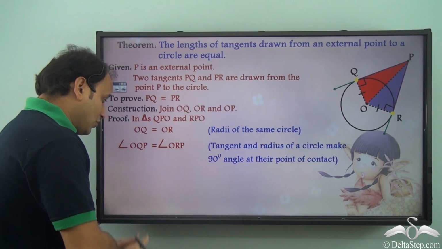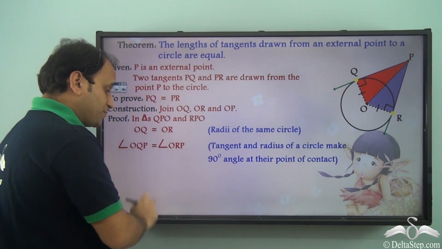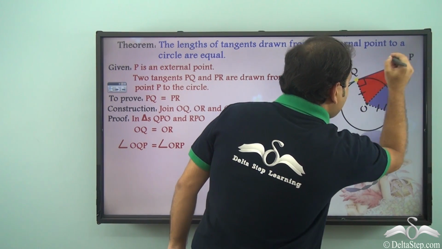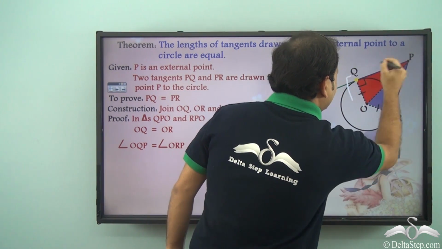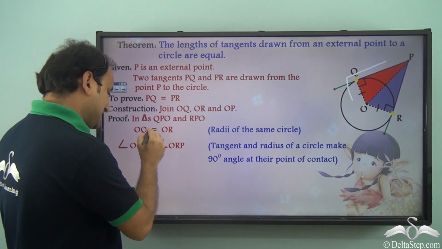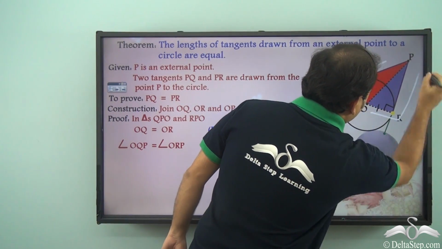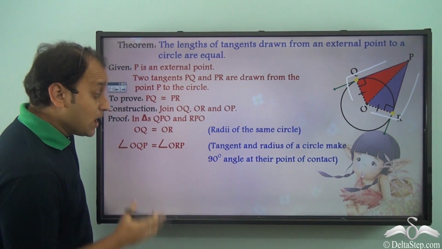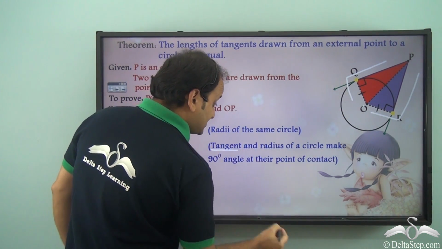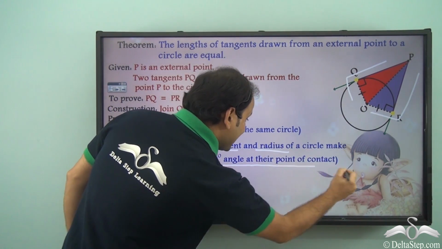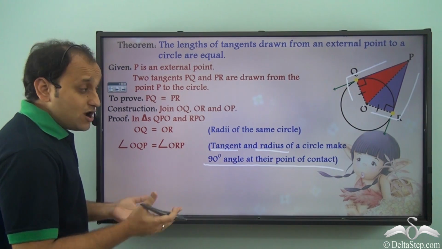Next, we also know that angle OQP, this particular angle, is equal to angle ORP, this particular angle. Now why do I say so? Because the tangent and radius of a circle make a 90 degrees angle at their point of contact.